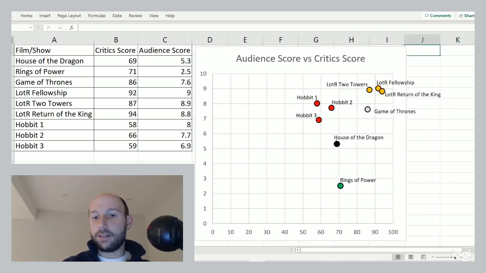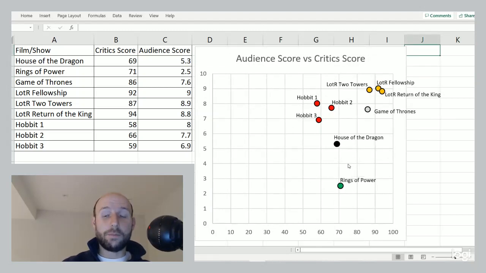For Metacritic, okay, again, both the audience and the critics felt like, no, you know what, it misses the mark. It's not around the Lord of the Rings scale. It's not around the Game of Thrones scale. It's on its own, and it's mediocre, right? The audience are ranking it between 5 and 6 out of 10. The critics are saying it's 70. So critics are saying it's pretty good, right? But not that great. Audience are mixed on it. So that's where there's disagreement, right? House of the Dragon is in a different place when you look at Rotten Tomatoes versus Metacritic.